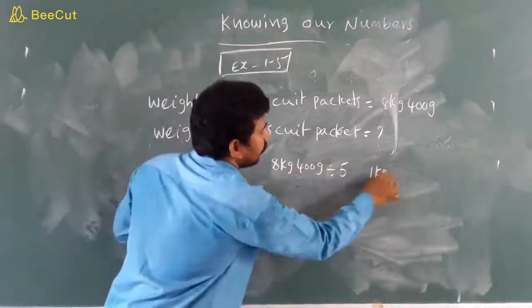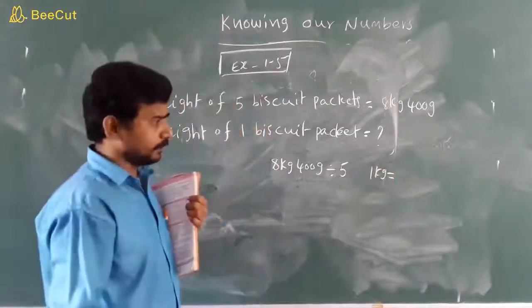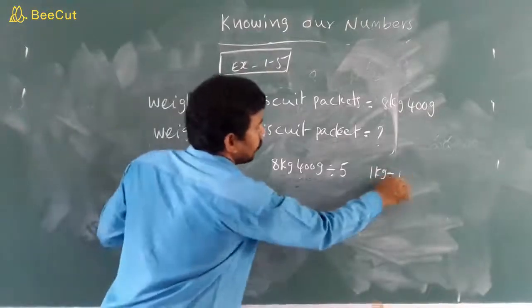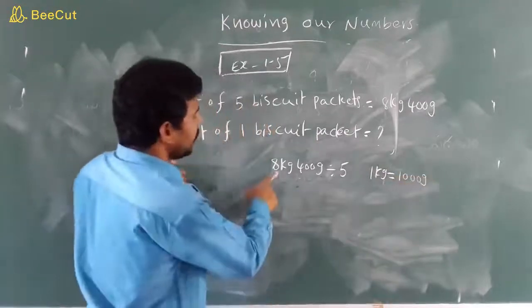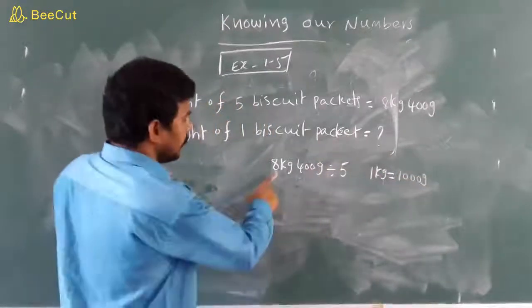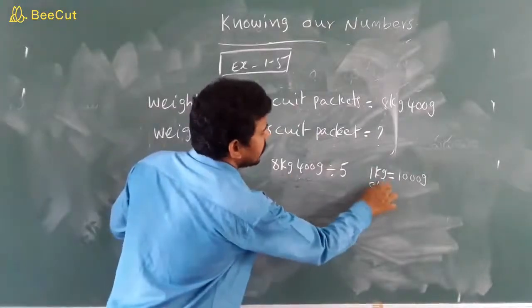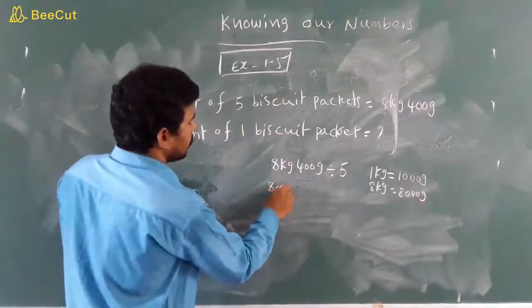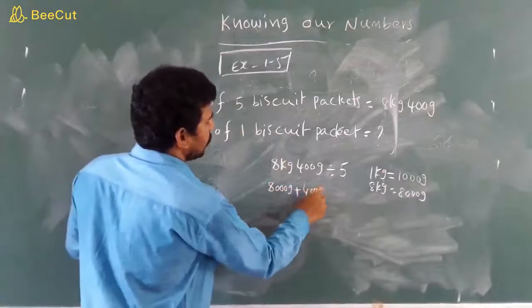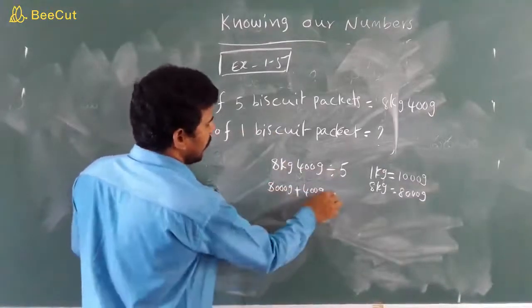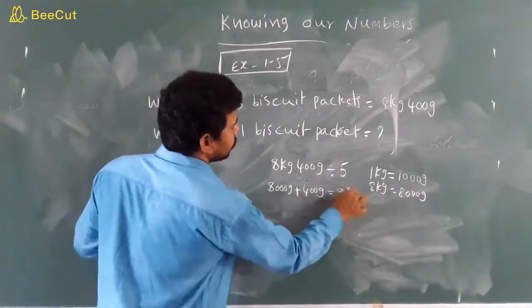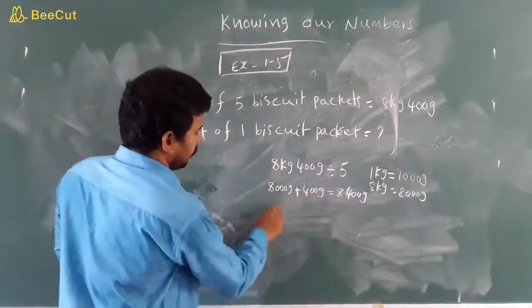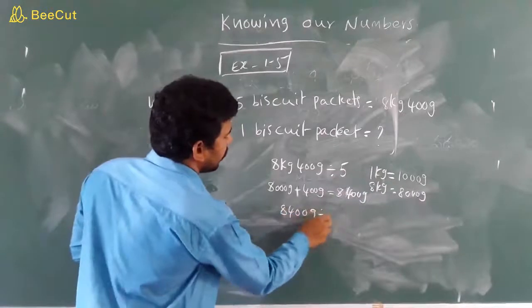So 1 kg equal to how many grams children? Already we learned that in previous class, that in 5th class. So 1 kg equal to 1000 grams. Here 8 kg is given. So 8 kg is equal to how many grams? 8000 grams. So here 8000 grams plus 400 grams. So 8000 plus 400 how much children? 8400 grams. 8400 grams divided by 5.